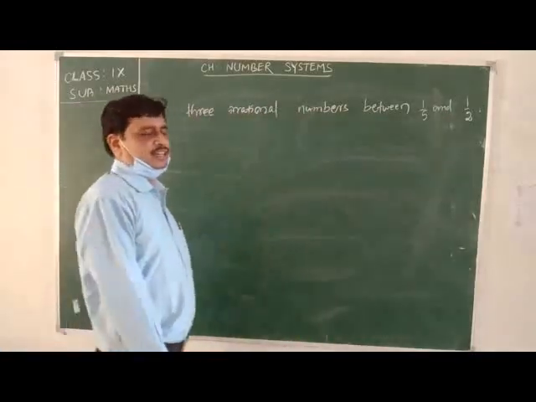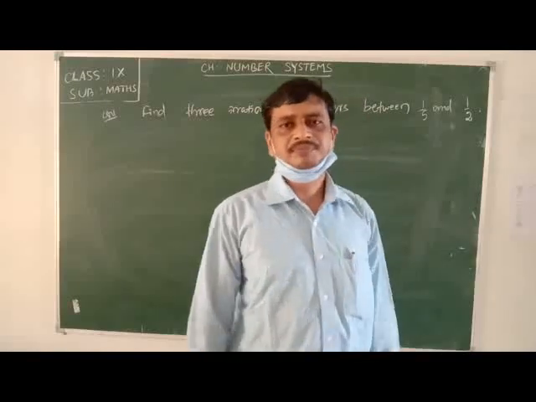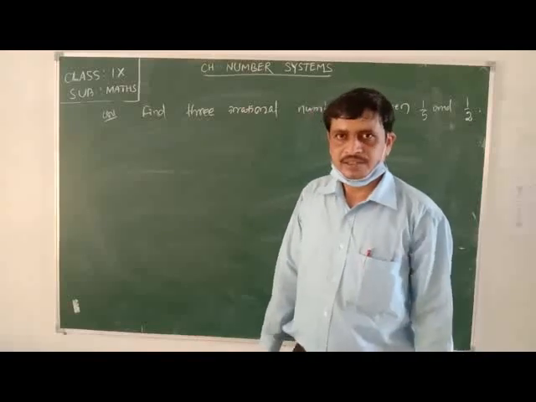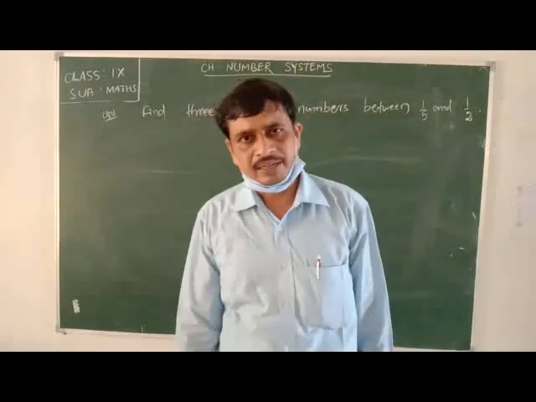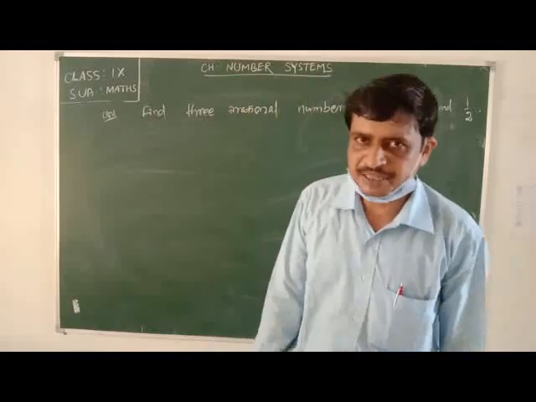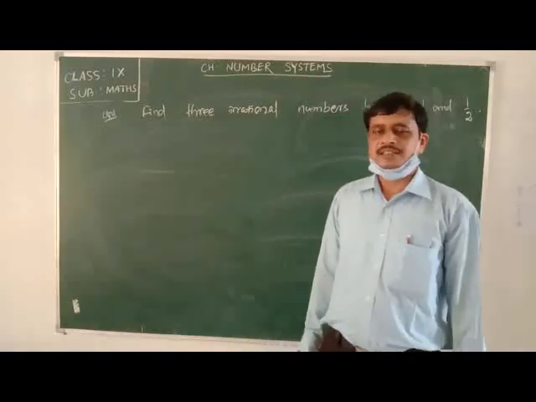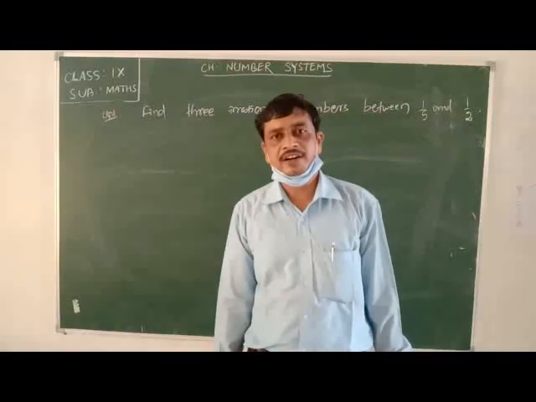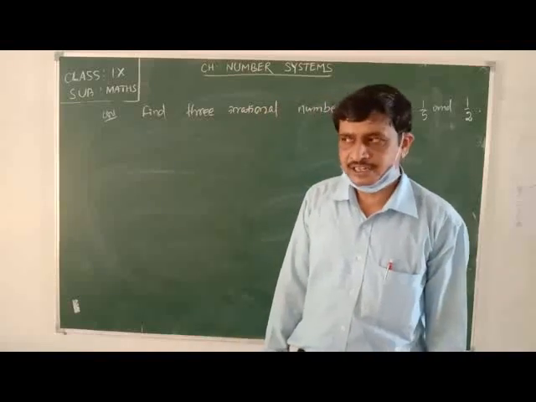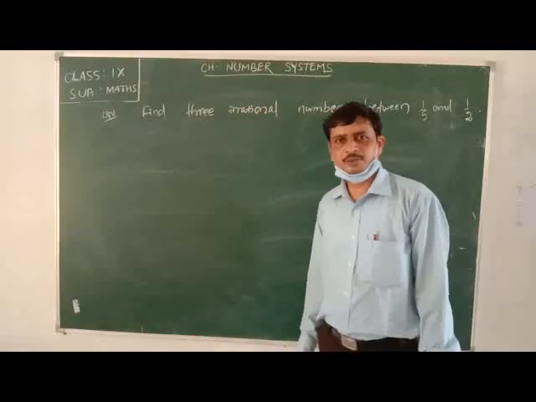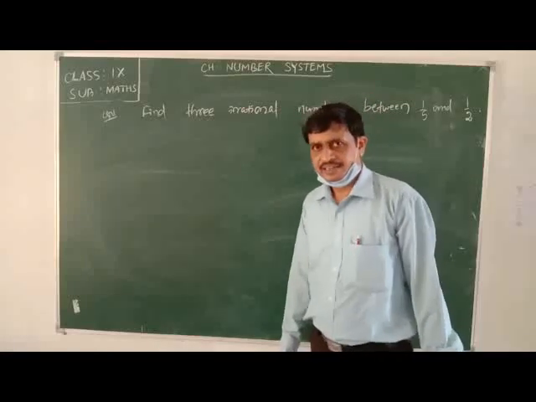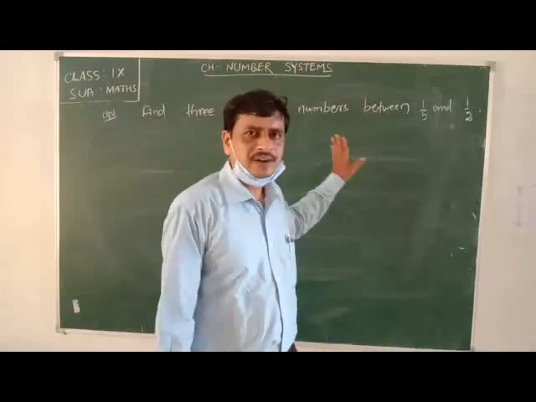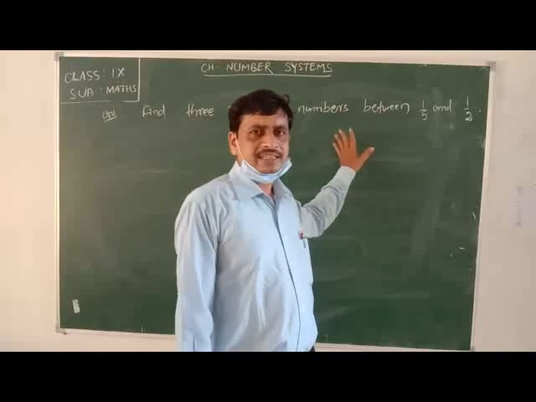We can find irrational numbers if the numbers are present in decimal form, because irrational numbers, which are not in the form of p by q, have a decimal part that is non-terminating and non-recurring.